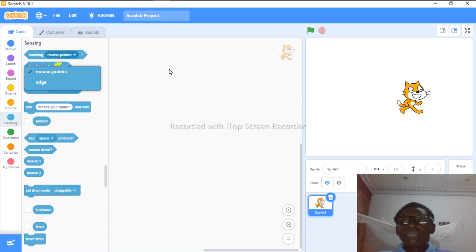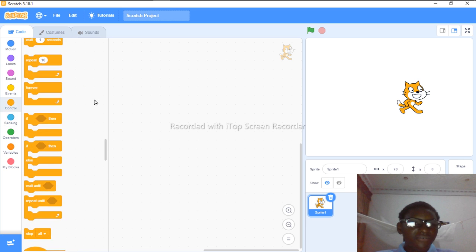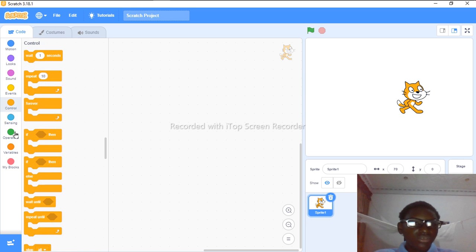Maybe you want something to bounce if touching the edge, so there's a block there that says bounce if on edge. So maybe you want to bounce, so if you go to your control, you can see if. Look at this block that my mouse pointer is going around. If this thing here, then you can say if touching the edge, then bounce. Can you see that? So that's for the sensing.